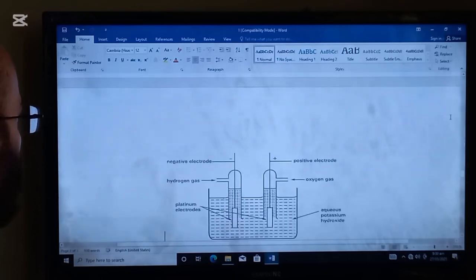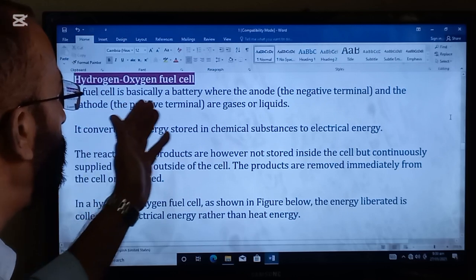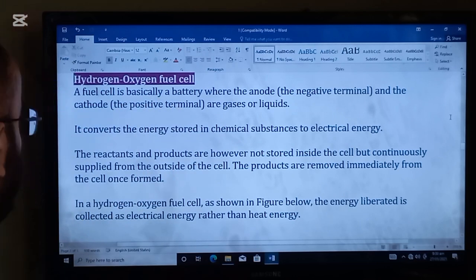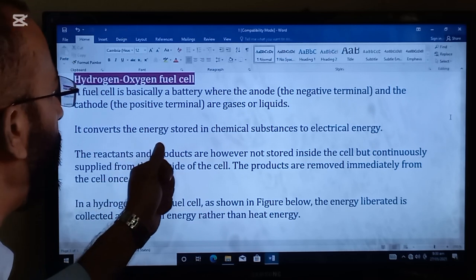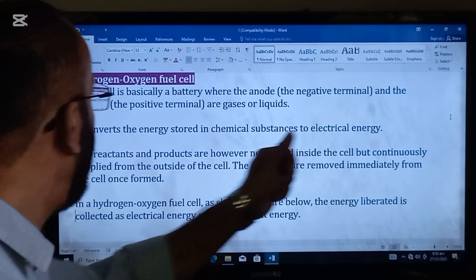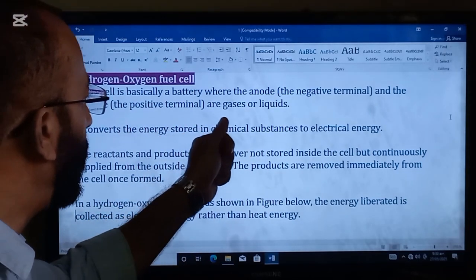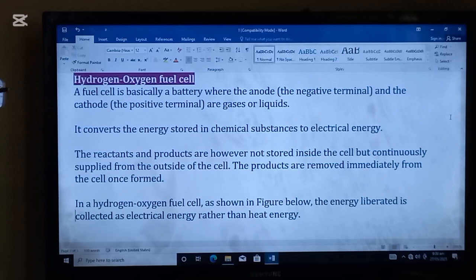Next topic in the lecture is the hydrogen oxygen fuel cell. A fuel cell is basically a battery where the anode, that is the negative terminal, and the cathode, that is the positive terminal, are gases or liquids.